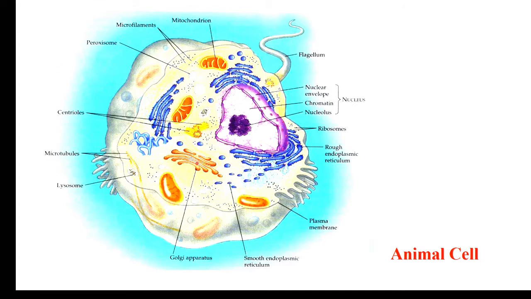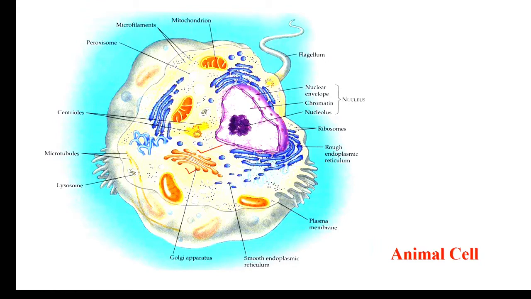Now this is the Golgi complex. This Golgi complex has cisternae, then tubules and vesicles. So it has two ends. This end is the cis end and this end is the trans end.